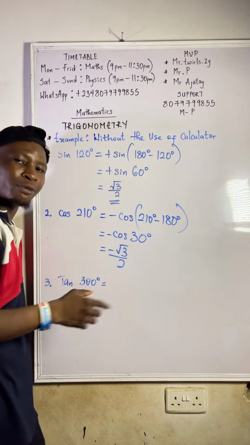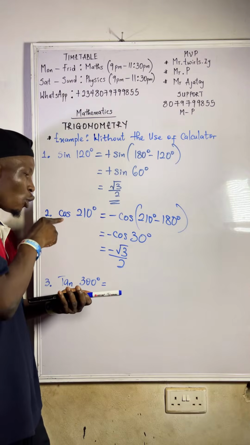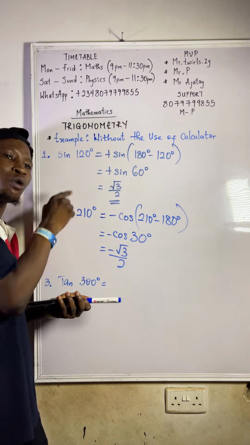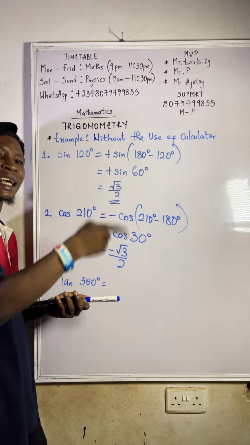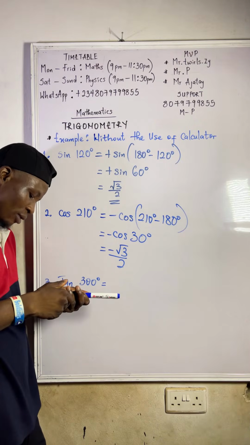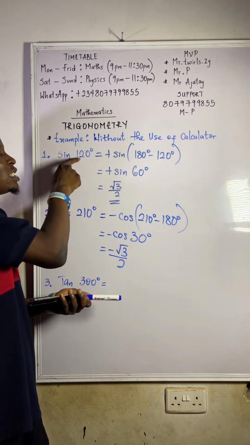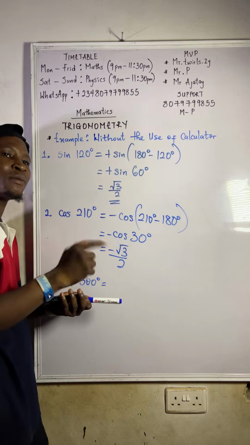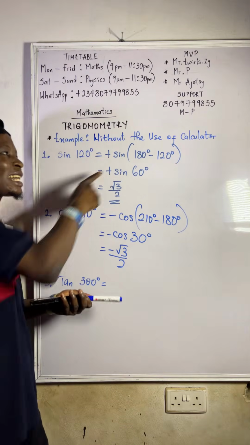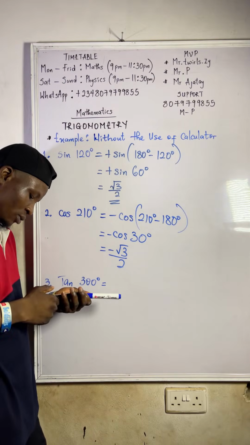You are not changing what they give you. It means on the third quadrant, only tan is positive, so cos and sine are negative. So if you are given cos, it will be negative. Do you get it now? On the second quadrant, this 120 falls on the second quadrant. What is positive on the second quadrant? Sine. That is why it is positive. You are not changing what they are giving you. So you get it now.